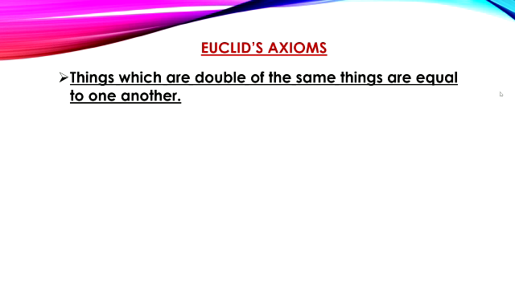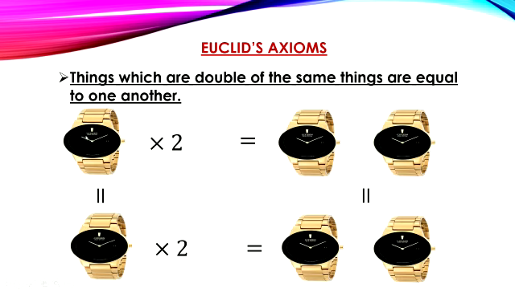The statement of the next axiom is: things which are double of the same thing are equal to one another. Here we have two watches of equal size and equal price.